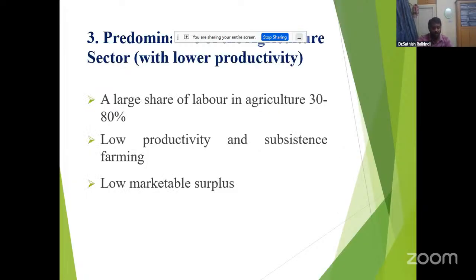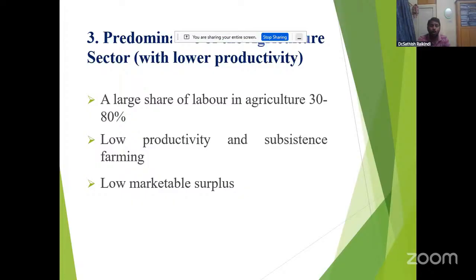Number 3, predominance of the agriculture sector with low productivity. A large share of the labor, 30 to 80% of the labor force, depends on agriculture in underdeveloped countries. Even so, they are getting low productivity and doing only subsistence farming, due to lack of technology and lack of capital. They are using outdated techniques.